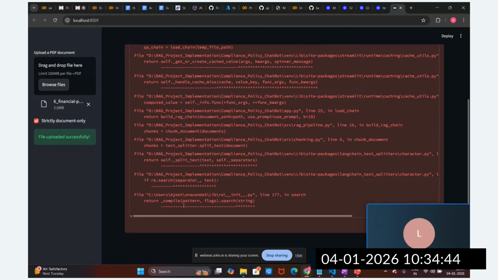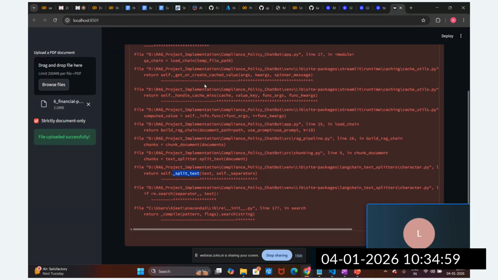The error is in the text splitter, split text, separator. The directory is built and the document is loaded successfully, and the split is successful, but there is an issue in the split document.